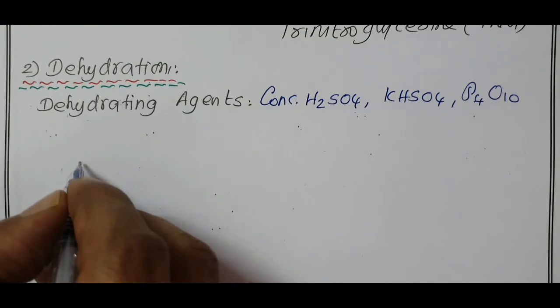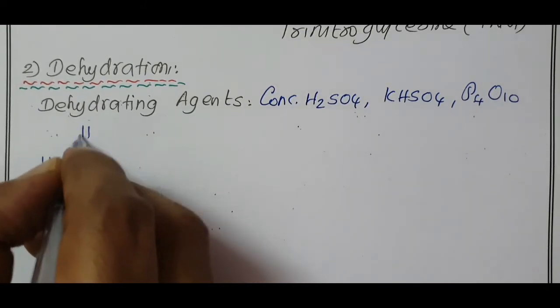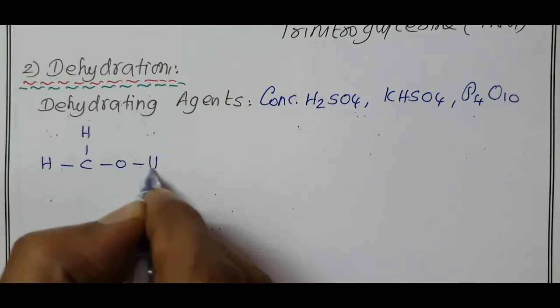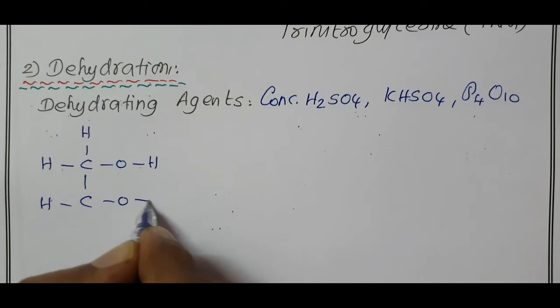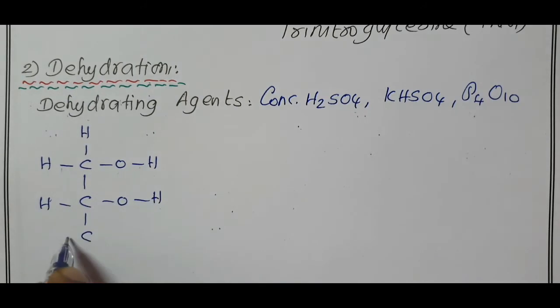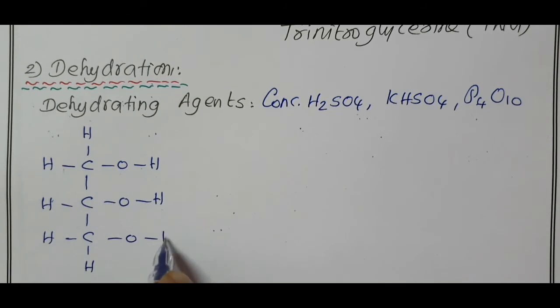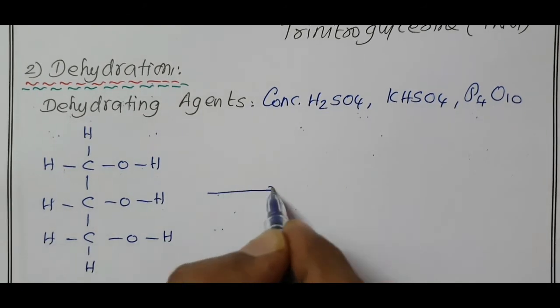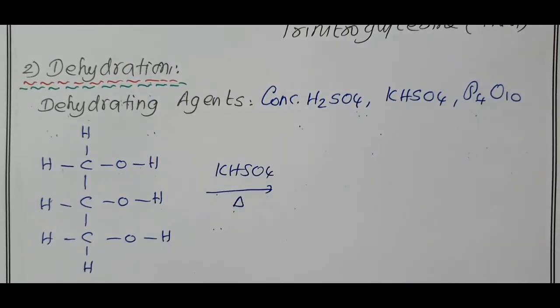Glycerol, you know the molecular formula: CH2OH, CHOH, then CH2OH. Glycerol undergoes dehydration in presence of potassium bisulfate on heating.